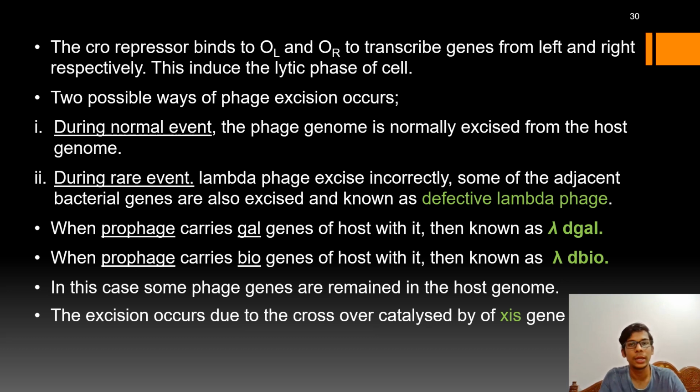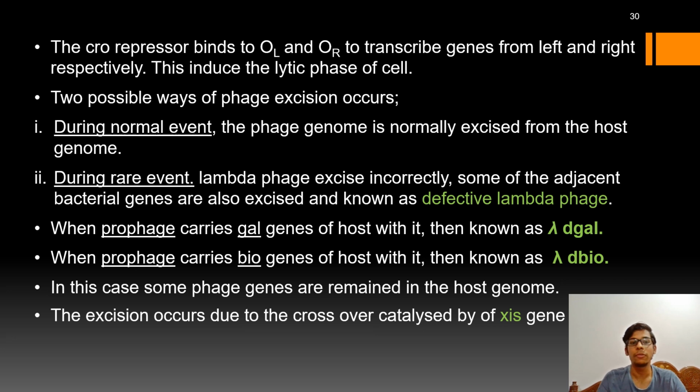So we know that specific recombination or specific transduction occurs between the gal and bio genes of the host genome. The lambda genome during the rare event may carry either the gal gene or the bio gene or both.